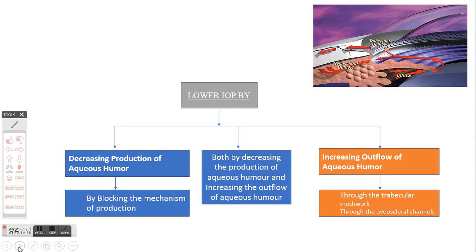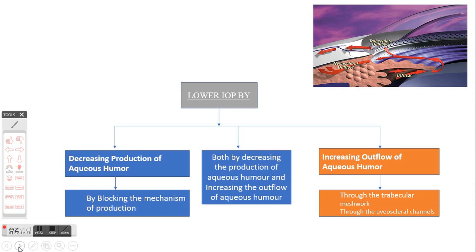So how will you treat glaucoma? You can treat glaucoma by either decreasing the production of aqueous humor, or by increasing the outflow of aqueous humor, or both, by decreasing the production of aqueous humor and by increasing the outflow of aqueous humor. Because in the first slide itself we were discussing that the increase in intraocular pressure is actually due to malformation or certain defect in aqueous humor production or aqueous humor outflow.